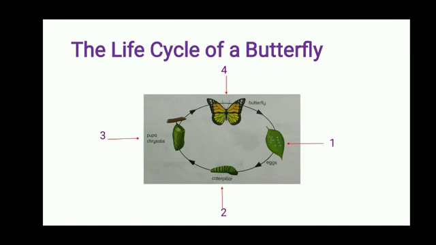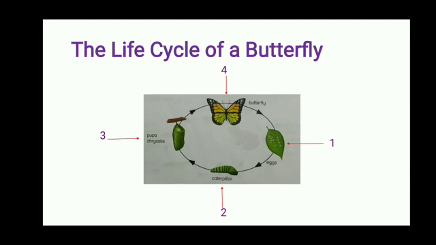Now let's move on to the next life cycle, and that is the life cycle of a butterfly. Students, a butterfly is an insect and all insects have a life cycle like that of the butterfly. At stage number 1, we can see that the butterfly lays eggs. At stage number 2, a caterpillar comes out of the egg. This is the second stage of an insect or a butterfly's life cycle.